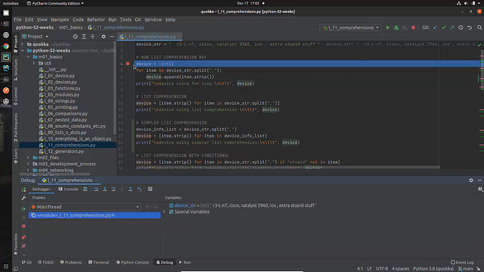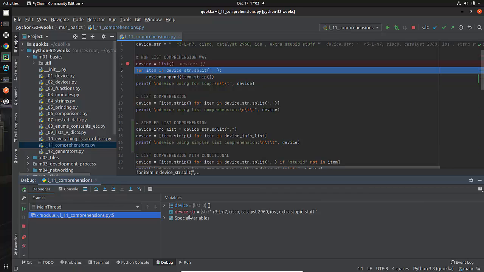Okay, so we've hit the first breakpoint. Nothing has really happened yet. Device string I've created. I can see that that's a string, and there it is, nicely printed out for me. I'm going to step through here. Remember, step over doesn't mean step over as in avoid it, but to step to the next line and actually execute it. So I'm going to do this, and guess what? Device just appeared. You can notice device string hasn't changed. That's red, but in blue is the new thing, so it helps you keep track of that.